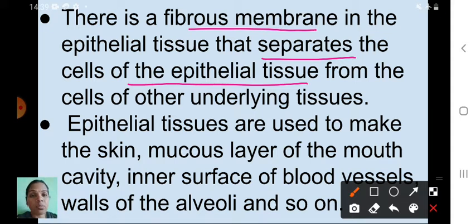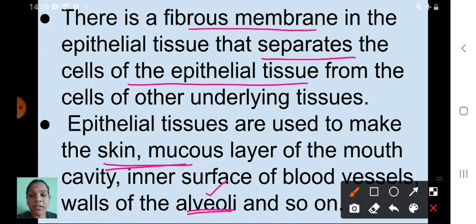Next point is what? Epithelial tissues are used to make the skin. Where is it present? These epithelial tissues are present in the skin, the mucous layer of the mouth cavity. Next one is what? Inner surface of blood vessels. Next, walls of the alveoli, which you will study when you learn about respiration. Okay, children, and so on.